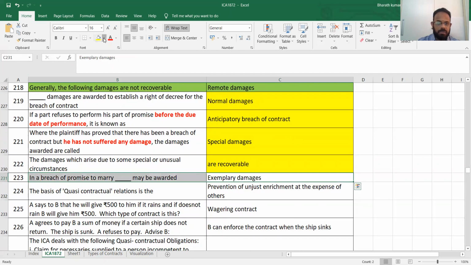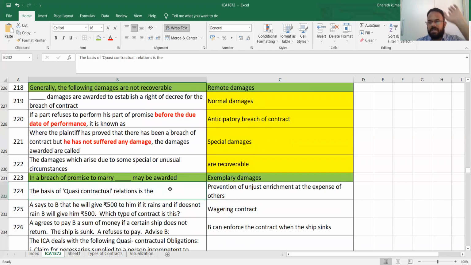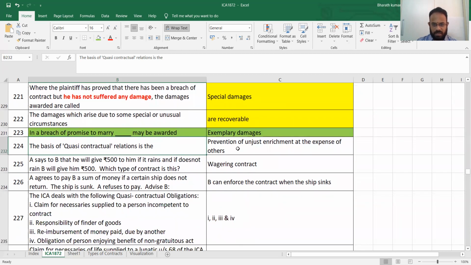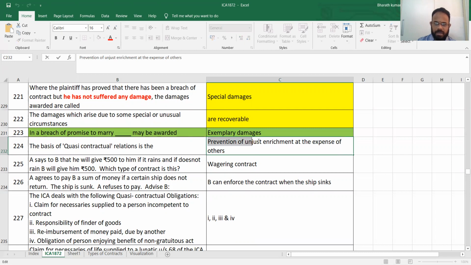I'm going to mark this. When you said you will marry, but you have not done, exemplary damages will be provided. A said that I will marry C, but he did not marry C, means they should pay exemplary damages. The basis of quasi-contractual relation is, it is not a contract, it looks like a contract.